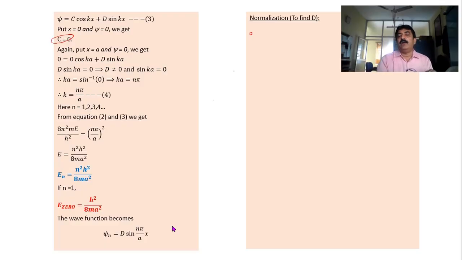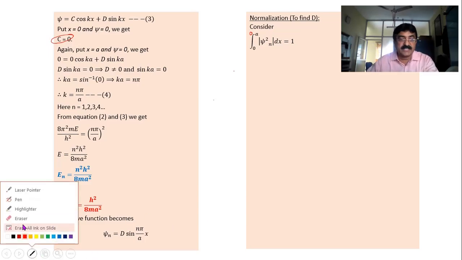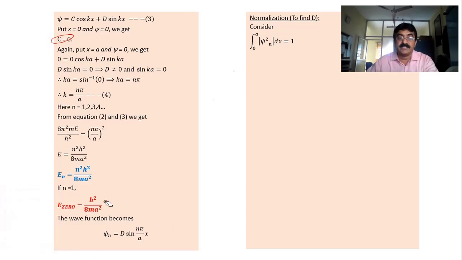For finding the d value, I adopt this method. This is called normalization. This is very simple. Now you have to do integration, that's all. According to normalization, this is the condition: integral of psi square dx equal to 1. Just there is one 0, that is actually not correct. I just erase this. Right.